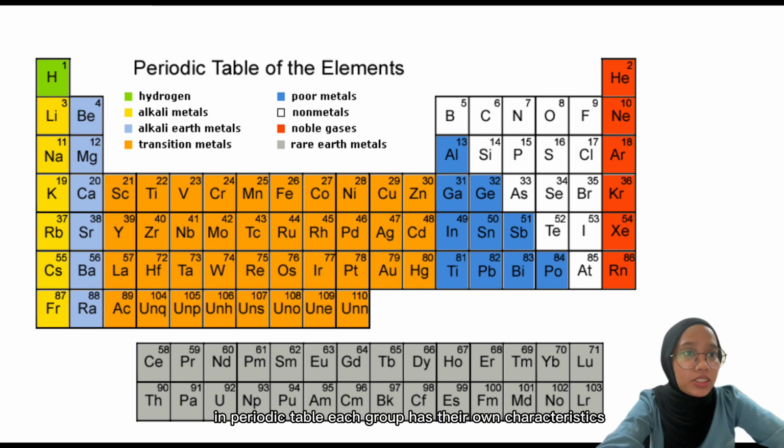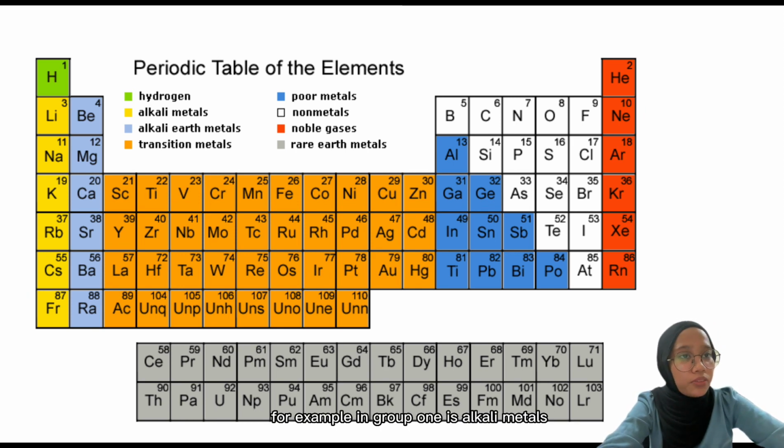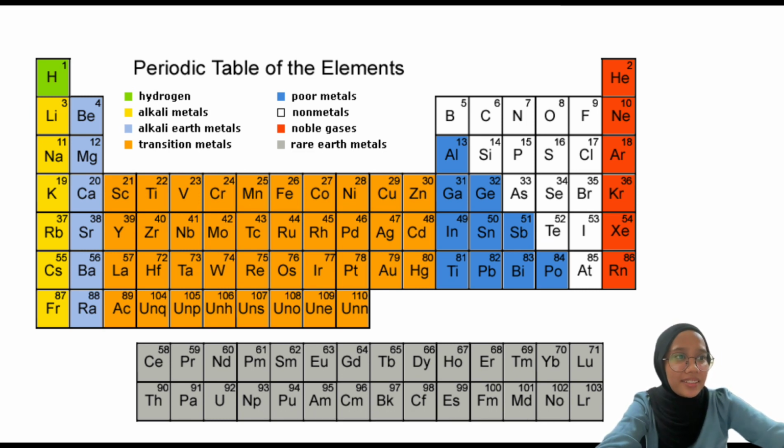In the periodic table, each group has its own characteristics. For example, group 1 is alkali metals, group 2 is alkaline earth metals, group 3 to group 12 is transition elements, and group 17 is halogens. Lastly, group 18 contains inert or noble gases.